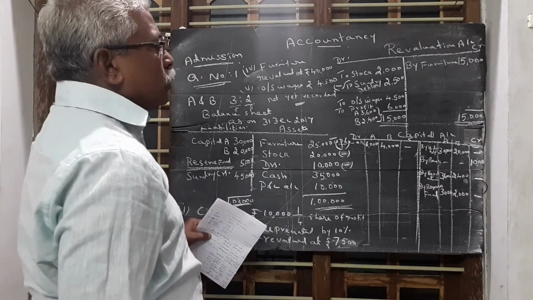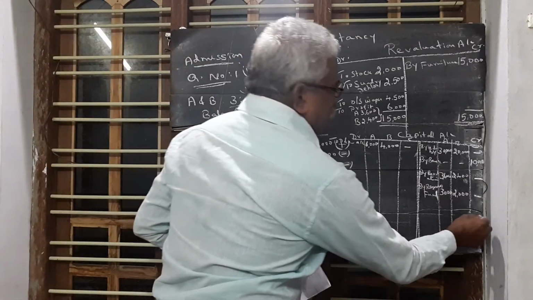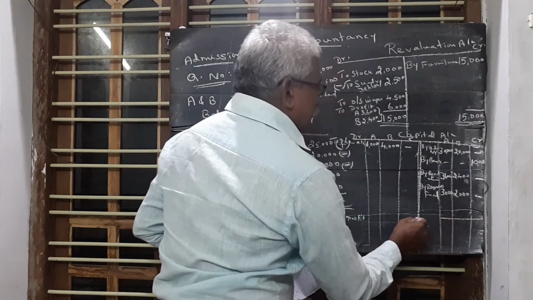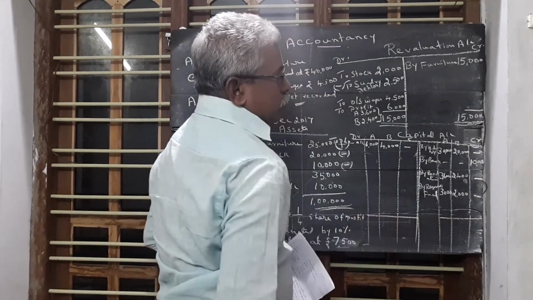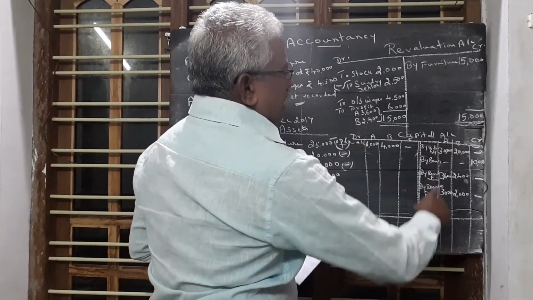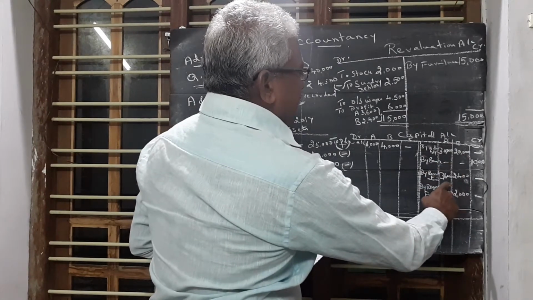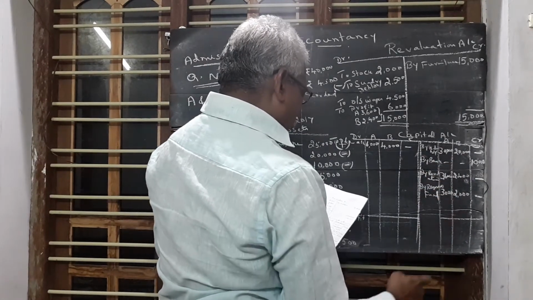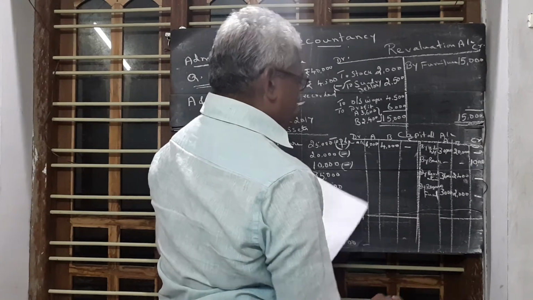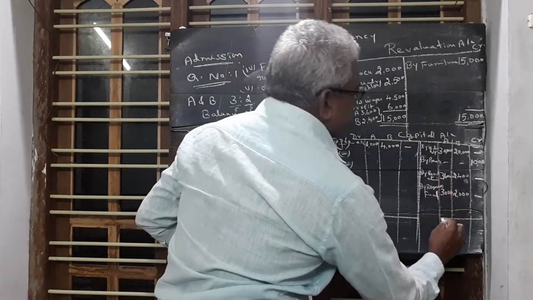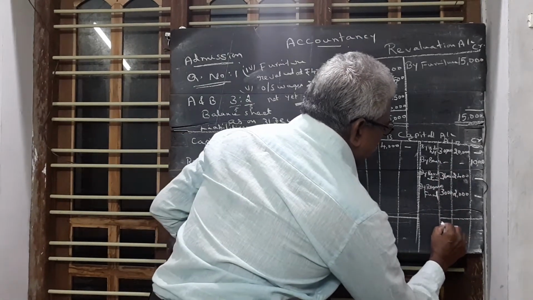Capital account also we are going to close. First draw a single line here. The same single line is entered here also. We total: 30,000 plus 3,600 plus 3,000 is equal to 36,600.